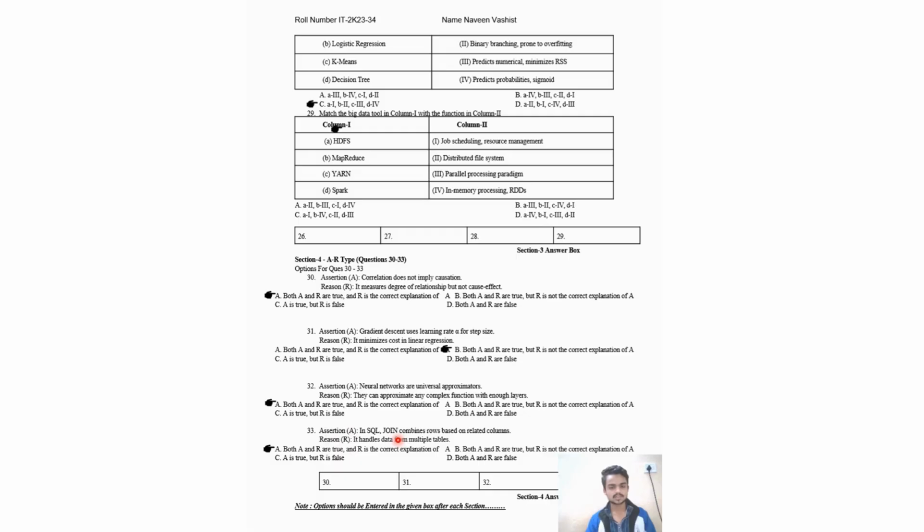Assertion: in SQL, join combines rows based on related column. Reason R: it handles data from multiple tables. Both A and R are true, and R is the correct explanation of A.